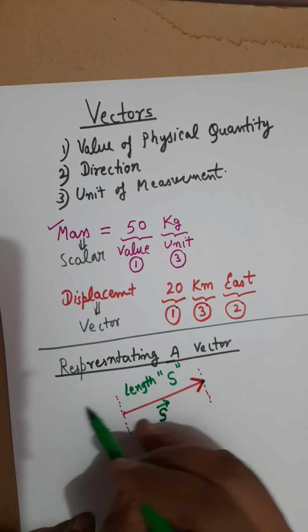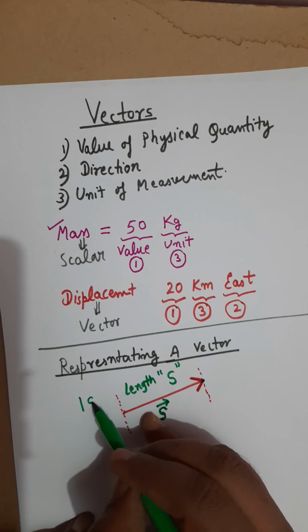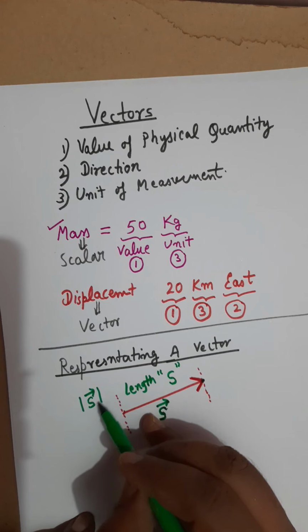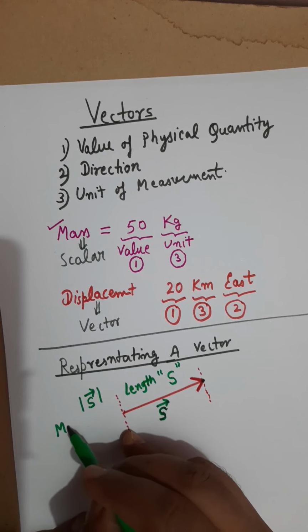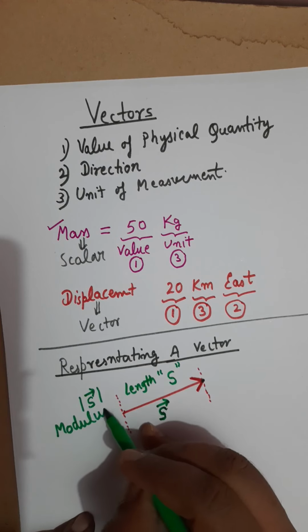Sometimes the length of a vector is also represented by putting the vector inside two vertical bars, and you call it the magnitude or modulus of the vector.